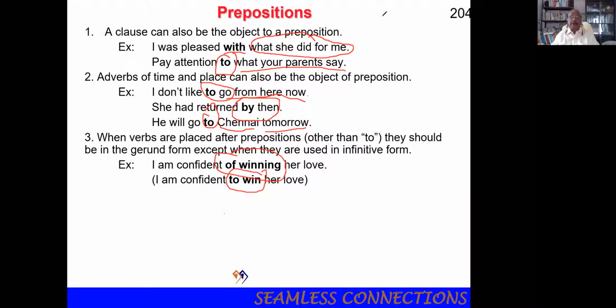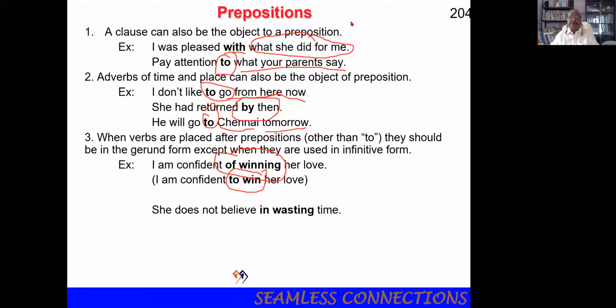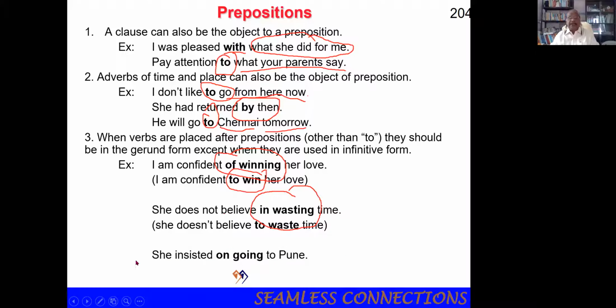Please note, these are the points. Here, a lot of people make mistakes. She does not believe in wasting time. Understand? Here, in wasting time or to waste time. If it is other than to, like in, the verbs placed after are gerunds. One more example. Let's see. She insisted on going. On going.